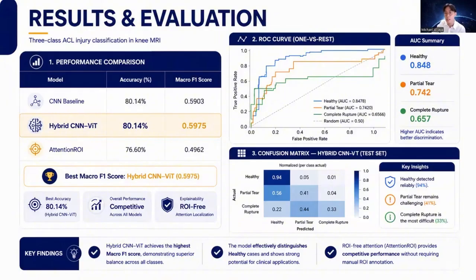Looking at the ROC curves, the model is exceptionally reliable at detecting healthy cases with an AUC of 0.84, while distinguishing between partial and complete ruptures remains more challenging. Our model shows superior balance across all 3 classes.